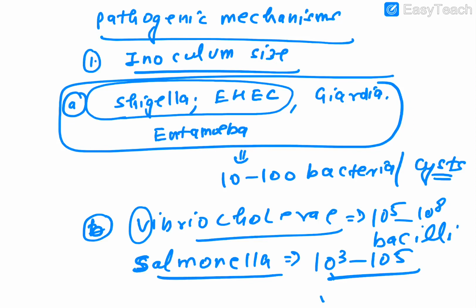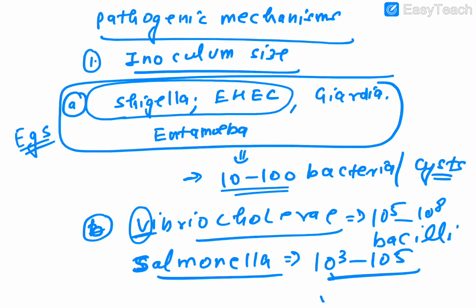Shigella, EHEC, Giardia, and Entamoeba. These are the ones; you can make up some mnemonic, for example eggs, whatever you want. These only need a very small amount, hardly 10 to 100 bacteria can cause it. Vibrio cholerae, you remember by 5, 10 to the power 5 to 10 to the power 8, and Salmonella also 5, 10 to the power 3 to 10 to the power 5. So basically Vibrio needs a large number of bacilli to cause infection, otherwise it can't cause the infection.